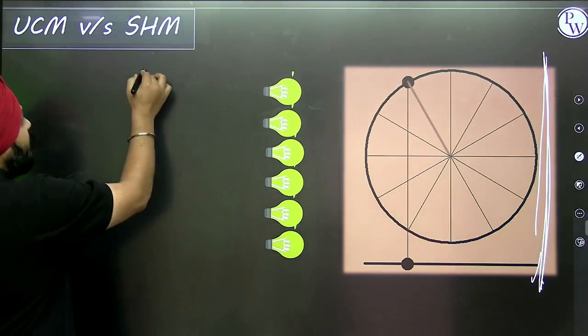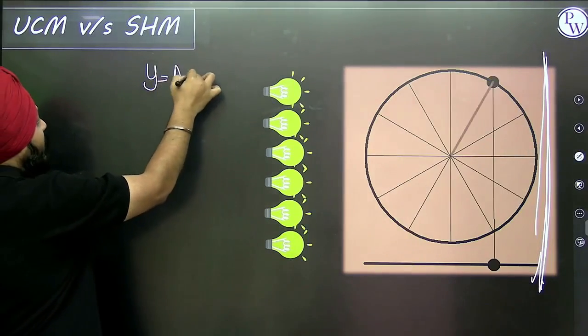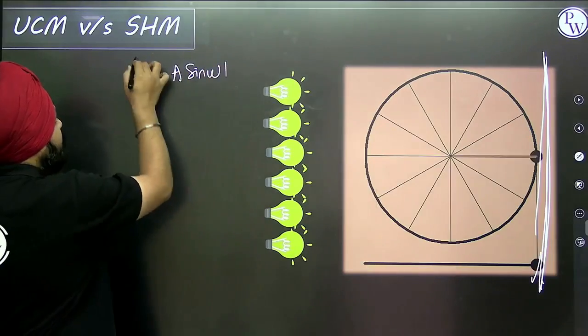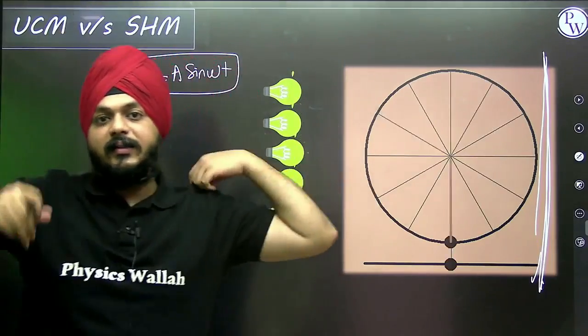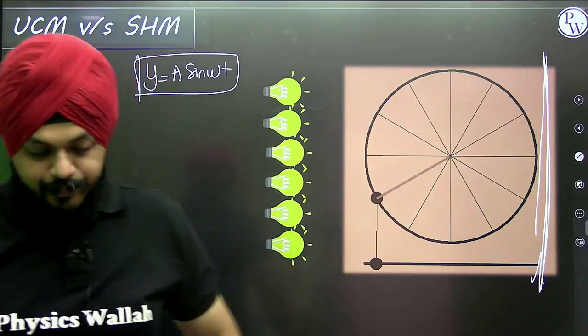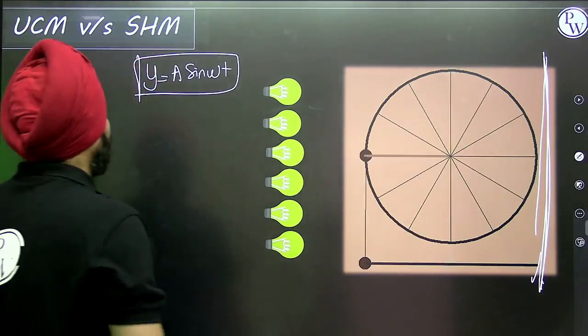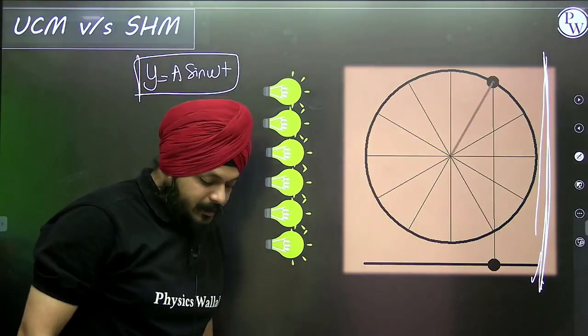And for this we have the equation of SHM as y is equal to a sine of omega t. This is the difference, guys, right? y is equal to a sine of omega t.